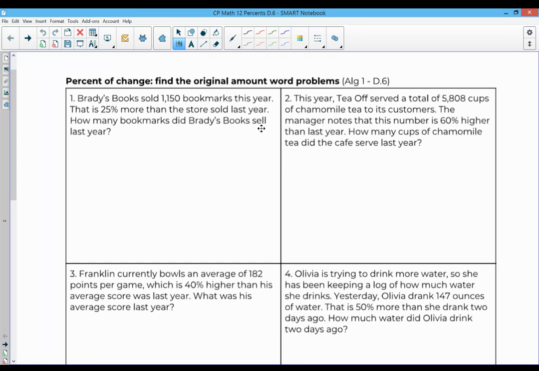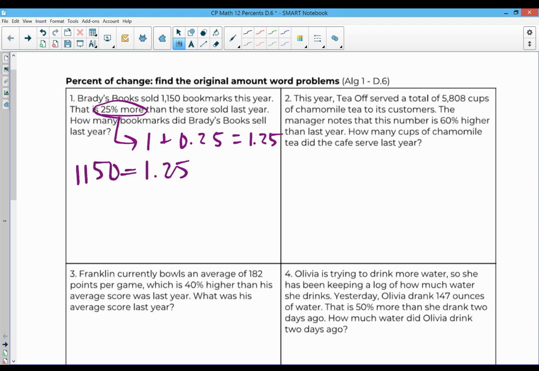Brady's books sold 1,150 bookmarks this year. That is 25% more than the store sold last year. How many bookmarks did Brady's books sell last year? Really interesting. So, 25% more means we're going to do 1 plus 0.25, and that's the value we're going to use, 1.25. So, they sold 1,150 this year, which is 1.25 times more than they sold last year. We don't know how much they sold last year, so we use an x for that.